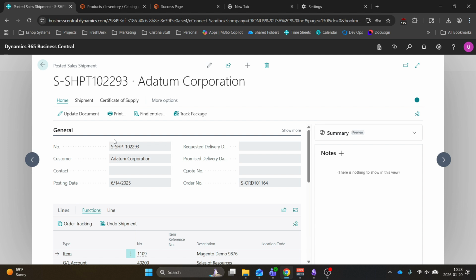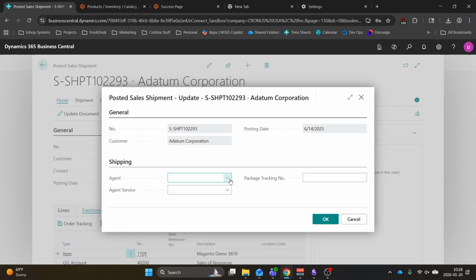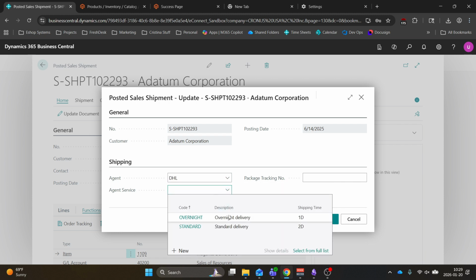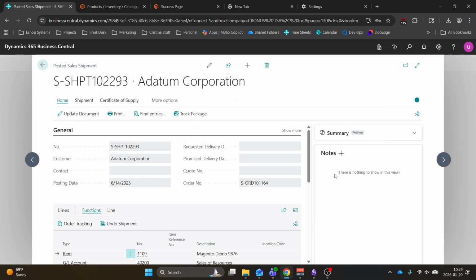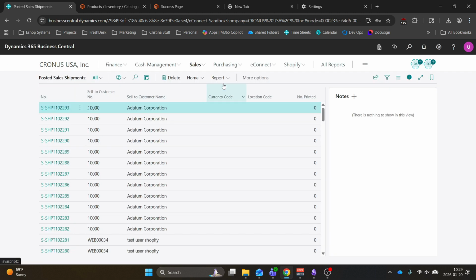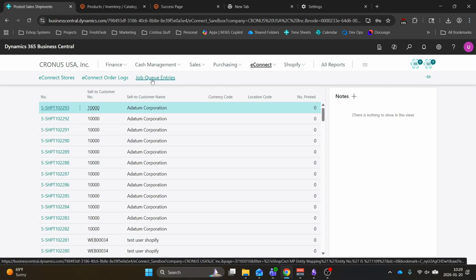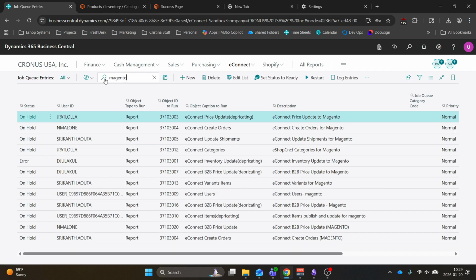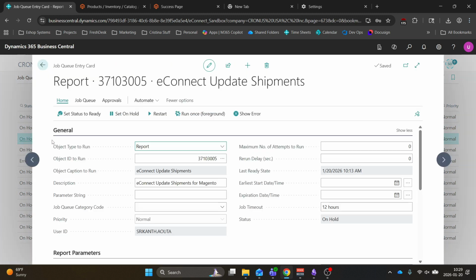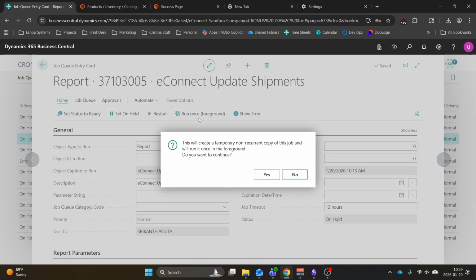Here it is. And you can see our item down there. And I'm going to update this document. I'm just going to fill in some random information for that. And with that updated, I'm going to go back to our eConnect job queue. But this time, I'm going to look for the Magento eConnect update shipments. I'm going to run that job queue.